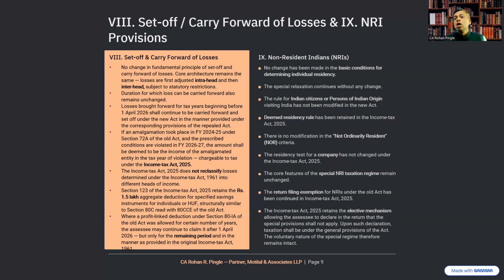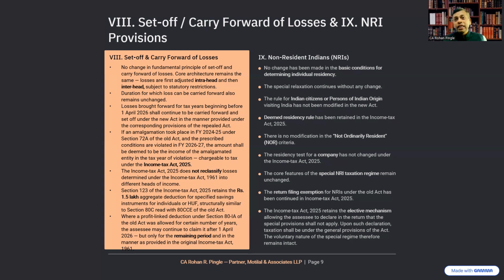We note this down. The Income Tax Act 2025 doesn't reclassify losses determined under the Income Tax Act 1961 into different heads of income. Section 123 of the Income Tax Act 2025 retains the rupees 1.5 lakh aggregate deduction for specified savings instruments for individuals or HUF, which is structurally similar to Section 80C with 80CCE of the old Act 1961.